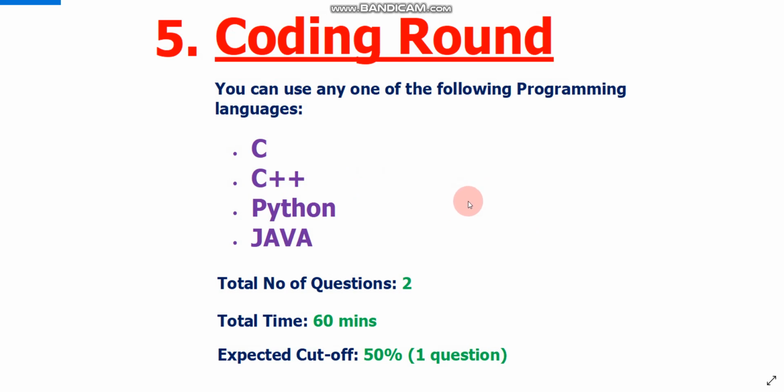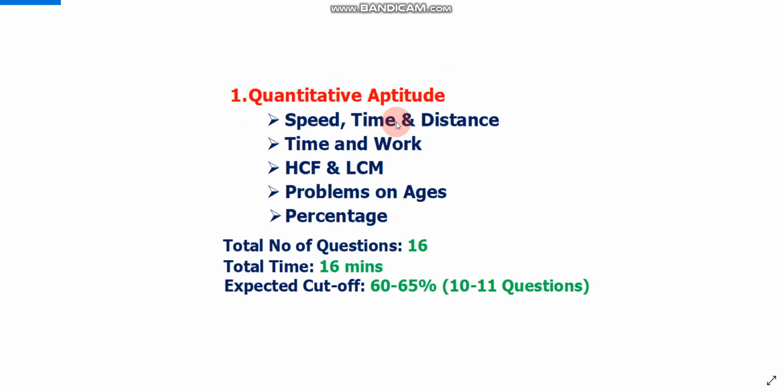Let me tell you one important thing: if you are a beginner with coding and you can't solve even an easy question, I have already made a video on that. There is a trick, you can pass all the public test cases of both the questions. If you don't know what public test cases and private test cases are, please watch that video. I'll provide the link in the description. That video is very, very helpful if you want to clear the Wipro coding cutoff without any coding knowledge. So this is the coding round and written communication.